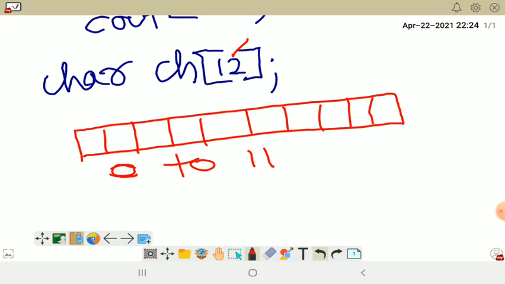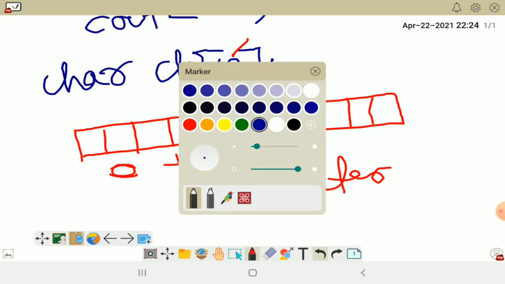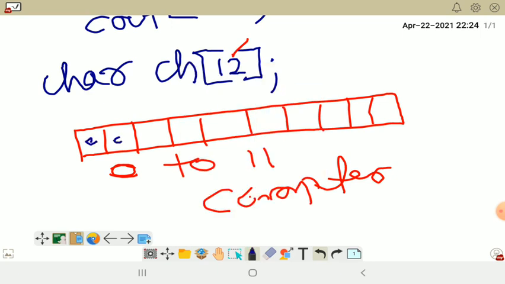Fine. And suppose you want to store the word computer. So how will the word computer be stored in the array? Now C will appear in the first block. O will appear, then M, P, U, T, E, R. This is how it will store the characters. Fine. Then whatever is left, because computer itself is 8 characters, so there will be 4 characters left, 4 boxes left.